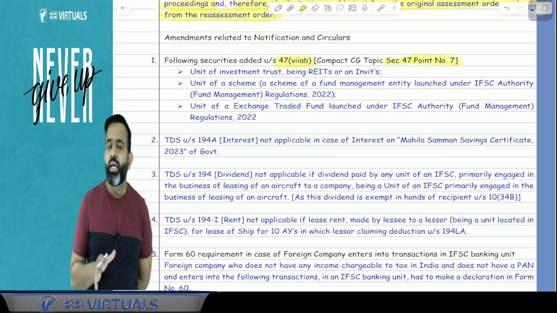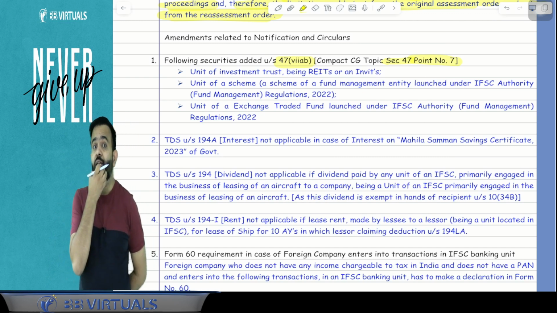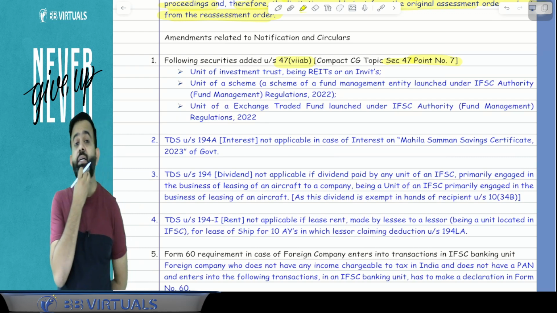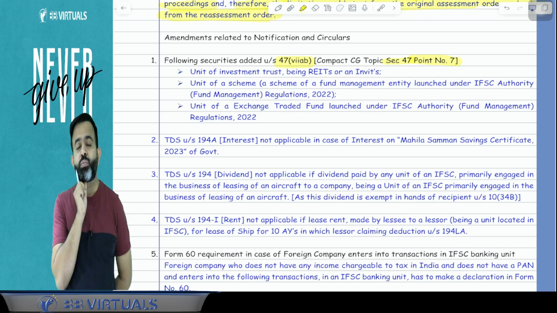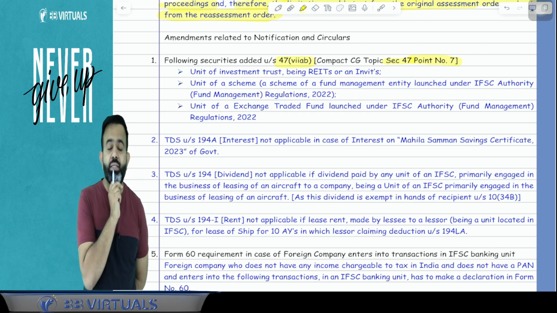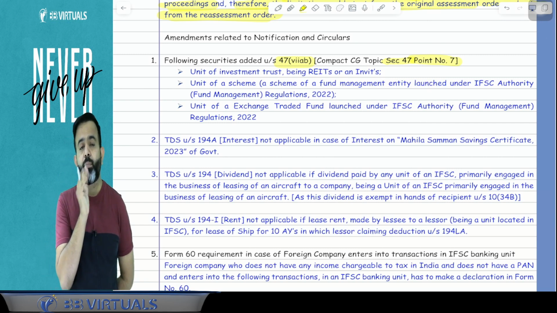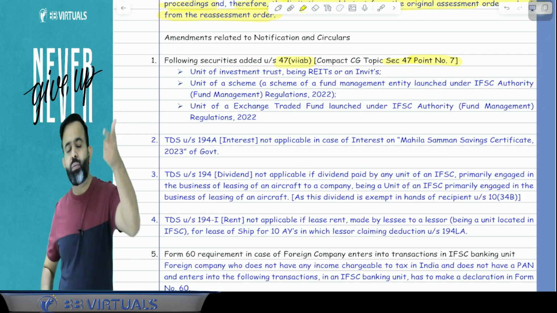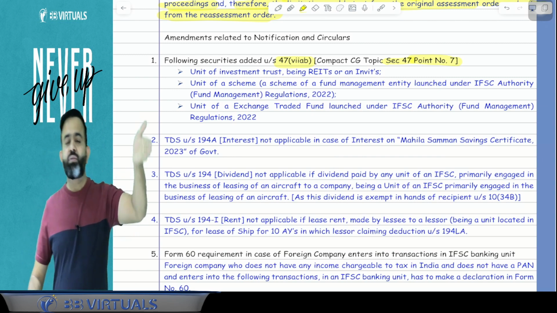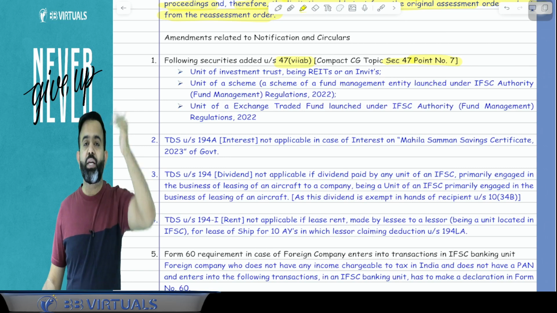There is point number 7, and point number 7 says that if any non-resident transfers a certain asset on a recognized stock exchange located in the International Financial Service Center, then capital gain is not applicable. If you remember, there was a list of instruments: one is GDR, one is bonds of an Indian company, one is gold depository receipt, as well as bullion depository receipt, and they also mentioned units of an investment fund and all.